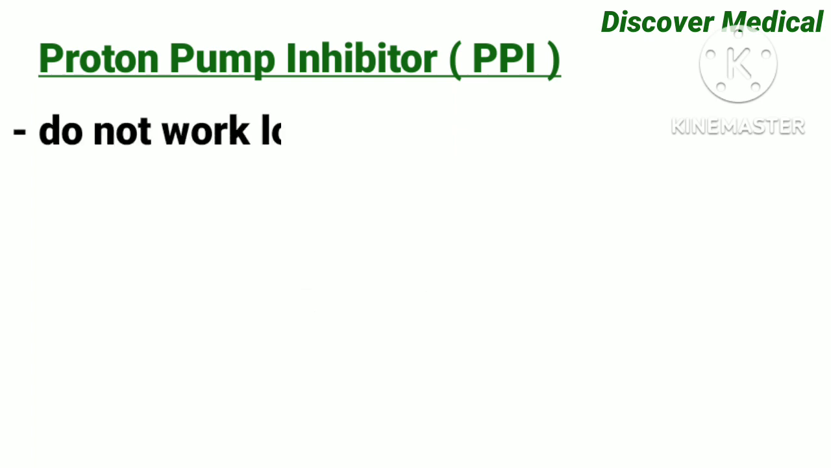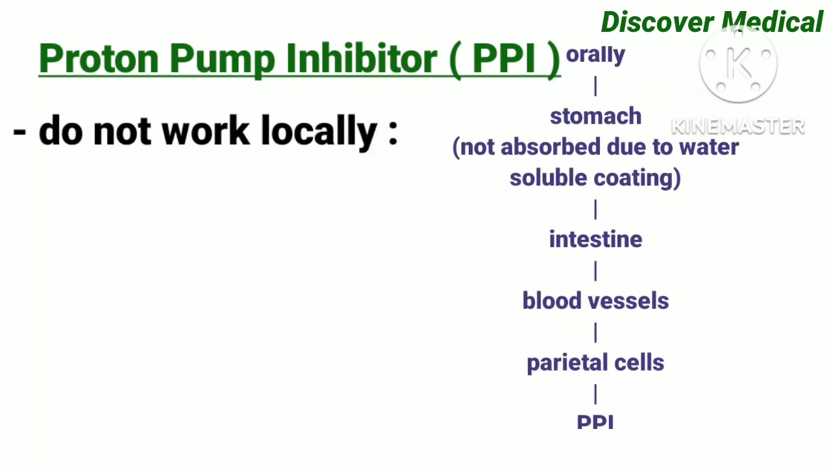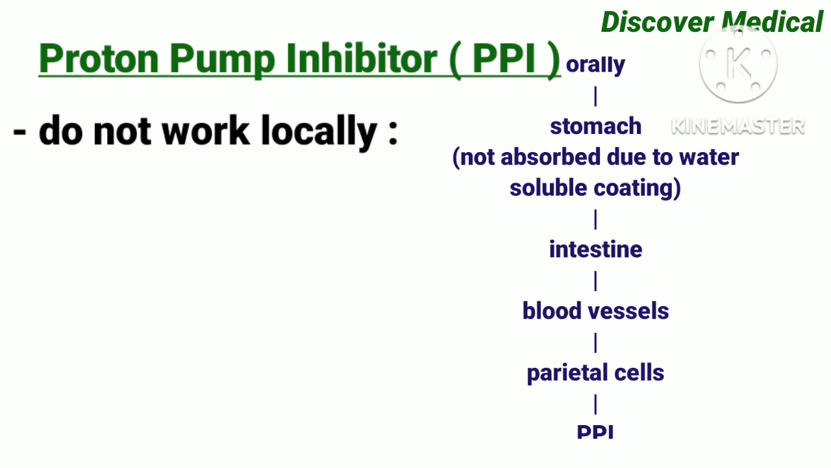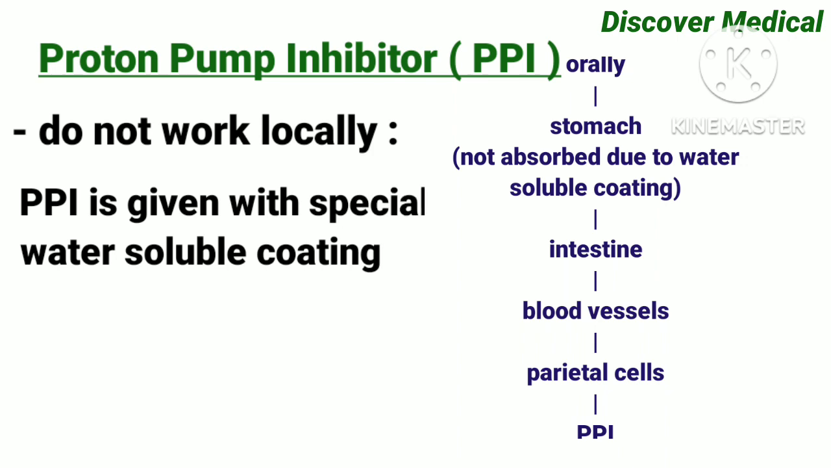Proton pump inhibitors do not work locally, because if we give the drug orally, it reaches the stomach. In the stomach itself, it will be degraded due to the secretion of hydrochloric acid. So proton pump inhibitor is given with a special water-soluble coating. Then it reaches the intestine, is absorbed through blood vessels, reaches the parietal cell, and the proton pump will